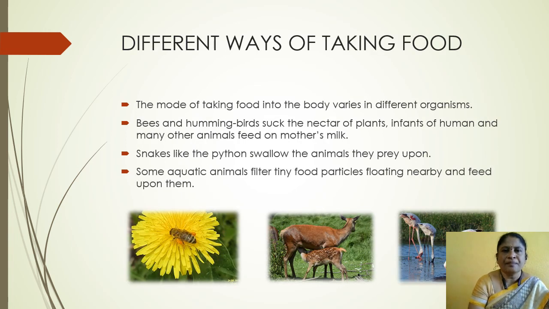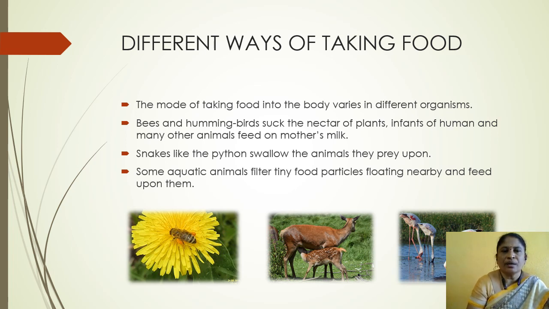In digestion, taking food is the main process. The mode of taking food into the body varies in different organisms. Like bees and hummingbirds suck the nectar of plants.